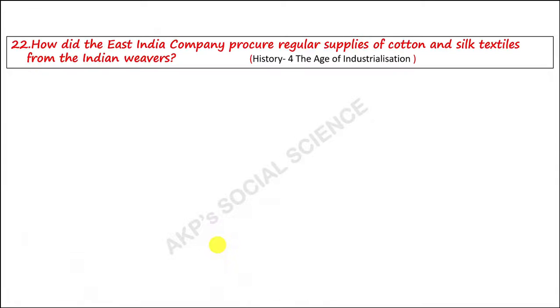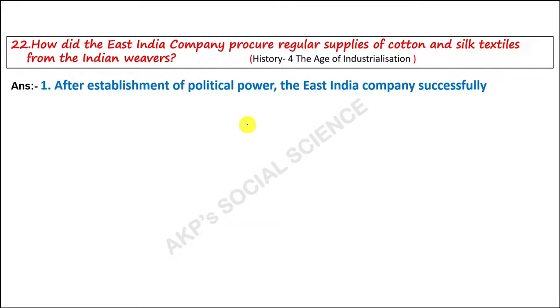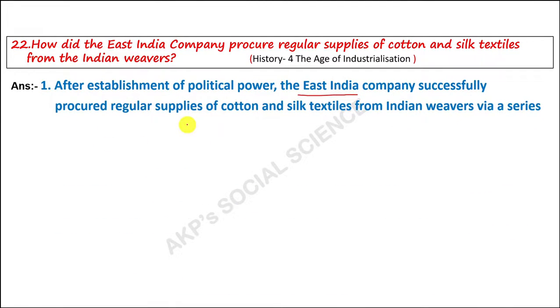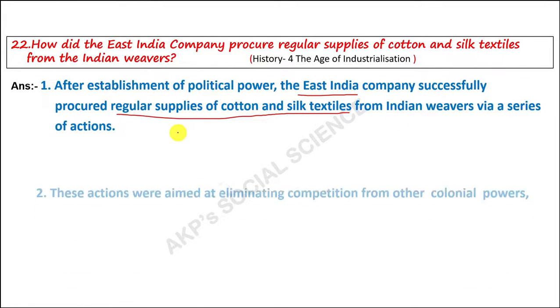Next question. How did the East India Company procure regular supplies of cotton and silk textiles from the Indian weavers? This is from History 4th lesson, the age of industrialization. After establishment of political power, the East India Company successfully procured a regular supply of cotton and silk textiles from Indian weavers by a series of actions. The actions are